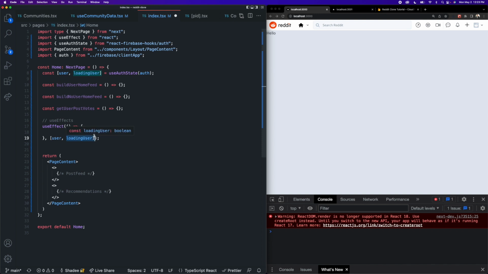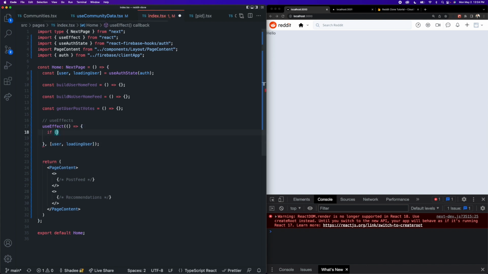It starts off as true, and then it goes and attempts to fetch a user. And then when it comes back, either with or without a user, it's going to set loading user to be false. It's like, oh, okay, I tried to go get it, and there either is one or there isn't one. And if there is one, this will be a truthy value. And if there is not one, this will be a falsy value.